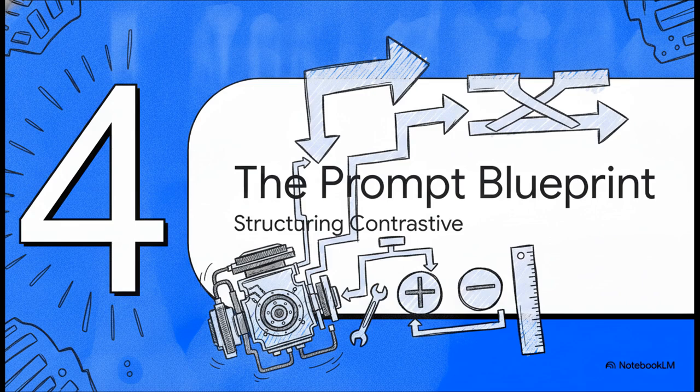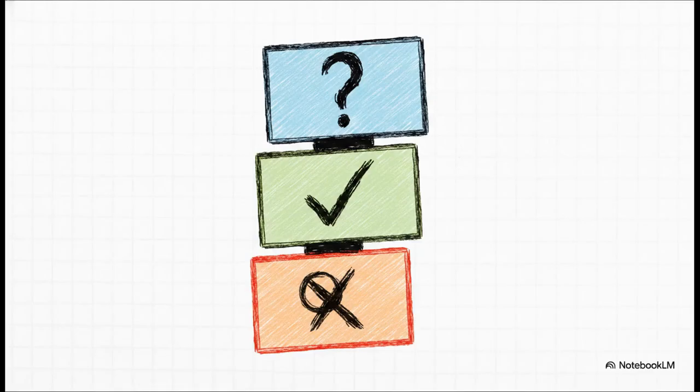Section 4, the prompt blueprint. We're going to see exactly how to construct one of these contrastive prompts from scratch. To build this, your prompt needs 4 mandatory components, and they have to be in this specific order. First, a sample question. Second, a completely correct explanation for that sample question. Third, an incorrect explanation for that exact same question. And finally, your actual query.